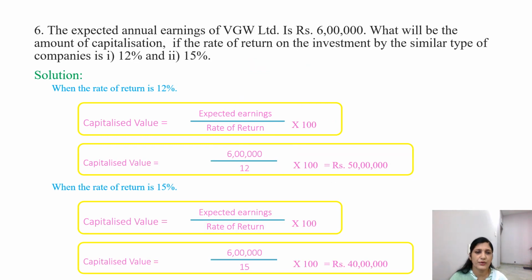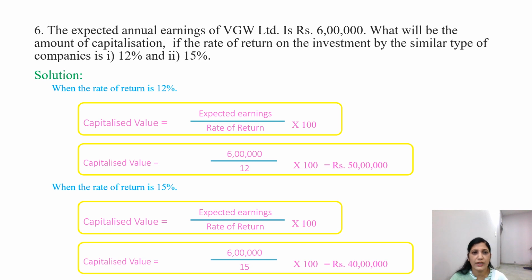So another problem. The expected annual earnings of VGW Limited is rupees 6 lakhs. What will be the amount of capitalization if the rate of return on investment by similar types of companies is 12% and 15%? In our earlier problems, we had taken only one rate of return.